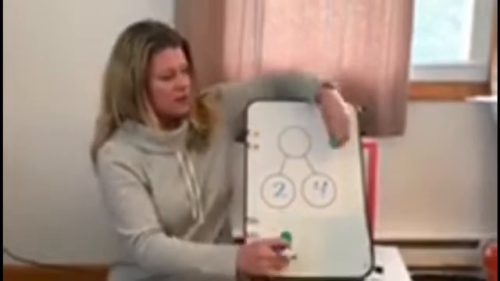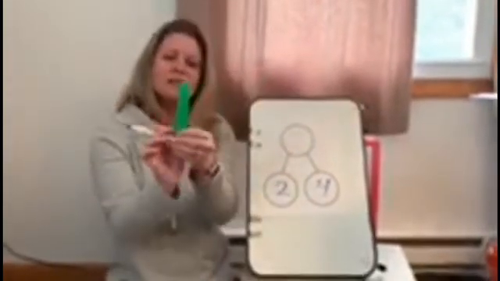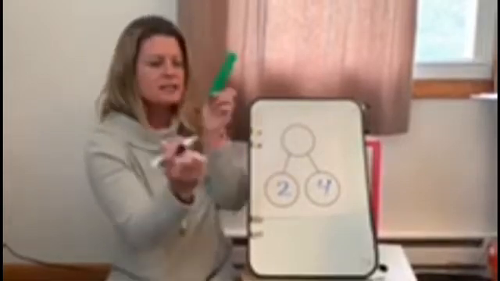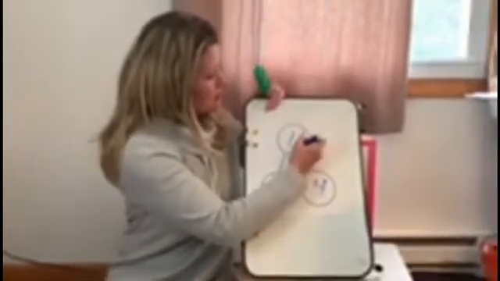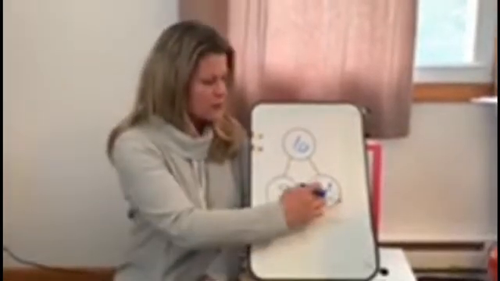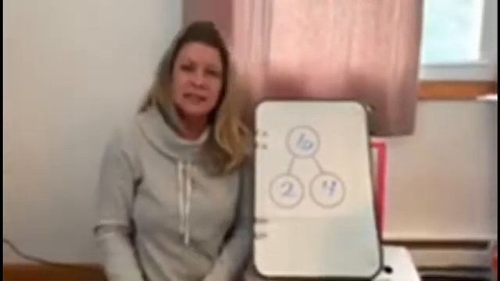Let's see. They all come together. How many do we have all together? Let's count them. 1, 2, 3, 4, 5, and 6. Put 6 in our hole. So we have 2 and 4 is the same as 6.